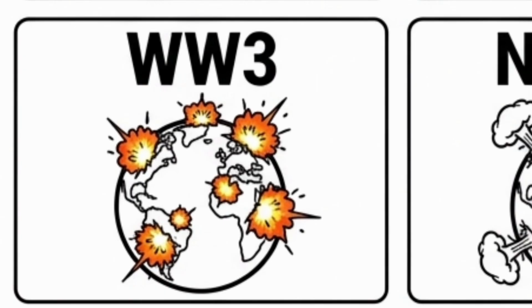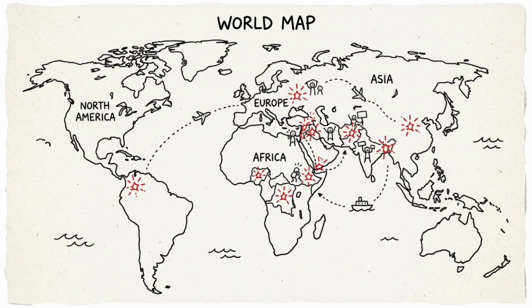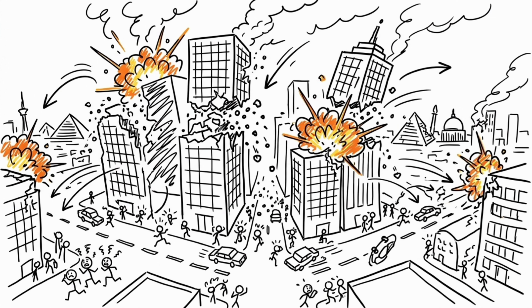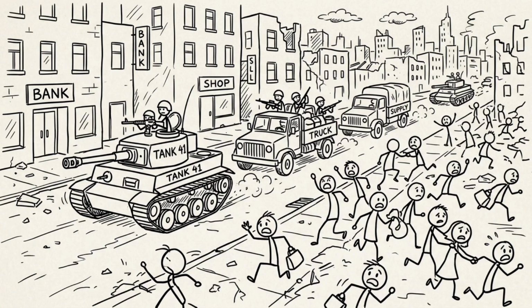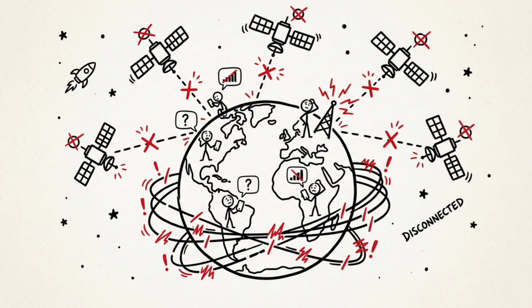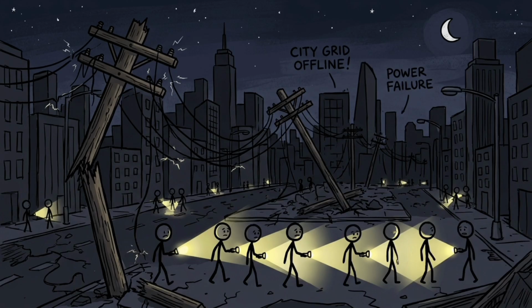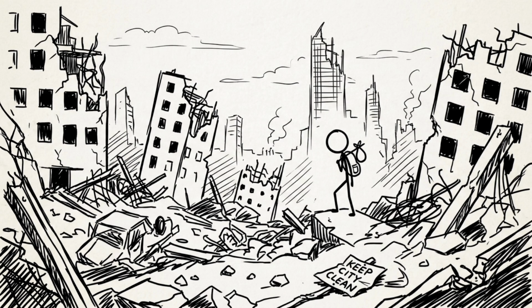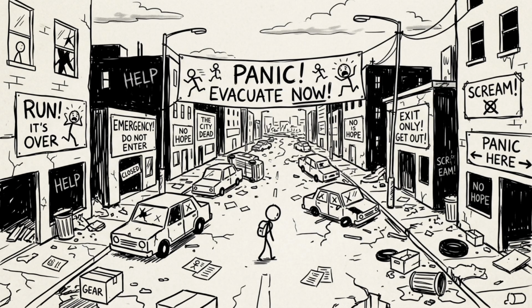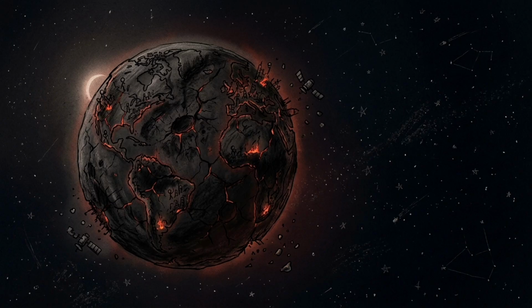World War III. Just let every major power escalate everything at once. A full-scale global conflict between major nations would cause widespread destruction across cities, infrastructure, and communication systems. Modern weapons are capable of affecting entire regions in moments, and large-scale conflict would disrupt global supply chains, food production, and energy systems. The consequences wouldn't stay local, they would spread globally, affecting climate, economies, and survival conditions. Even if not total extinction, it would permanently reshape civilization as we know it.